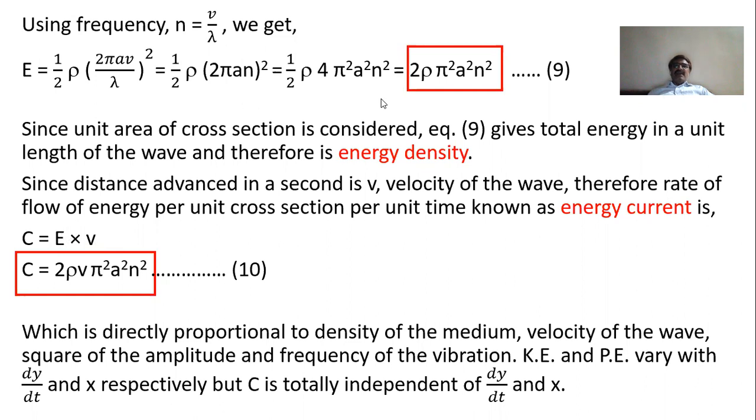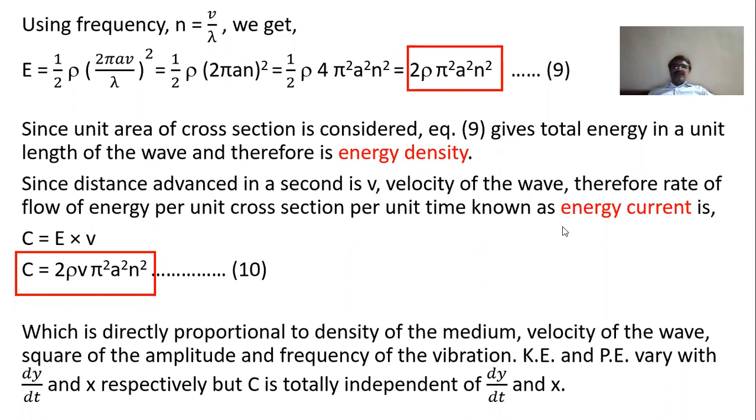E is the energy density, 2 rho pi square a square n square, multiplied by V, the distance traveled in 1 second, which is of course velocity. This important formula we have obtained here: C equal to 2 rho V pi square a square n square, and this is called the energy current.